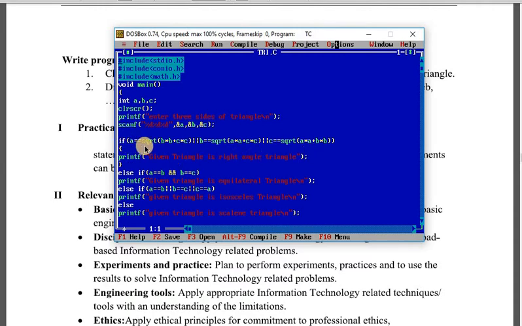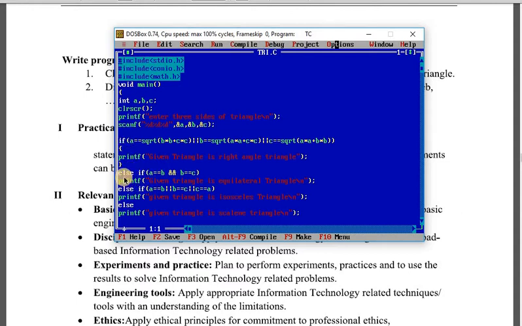See here, a equal to square root, it is an inbuilt function, in brackets b square, that is b into b, plus c square, c into c. So this is the first condition. If it matches, then it directly prints this statement, that the given triangle is a right angle triangle. But suppose if not, then it will check for the second condition, b equal to square root. Means if any of these three conditions is true, then it will execute the print statement. But suppose all these conditions are false, then it will execute this else part.